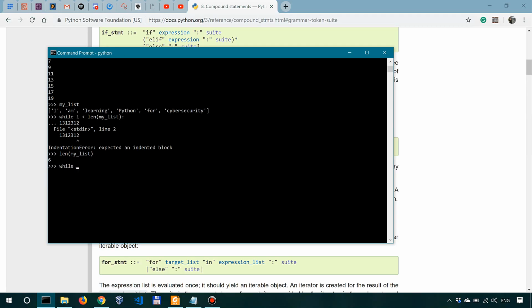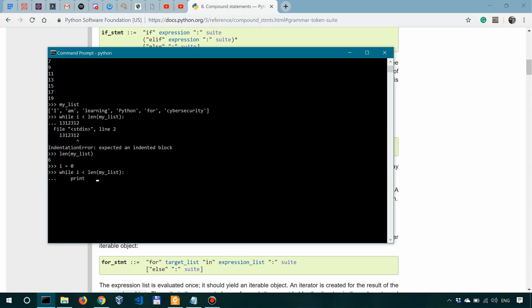Okay, so again, while i is smaller than the length of my list, which simply means while i is smaller than 6, please execute the following. So we don't know what i is because we have never instantiated it. So what we need to do first is to specify that i equals 0. So now we can do the loop while i is smaller than the length of my list, which simply means while 0 is smaller than 6, please execute the following.